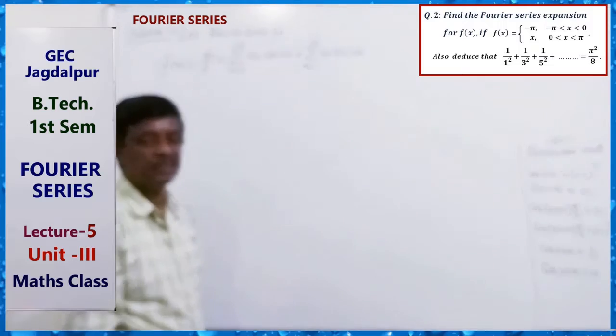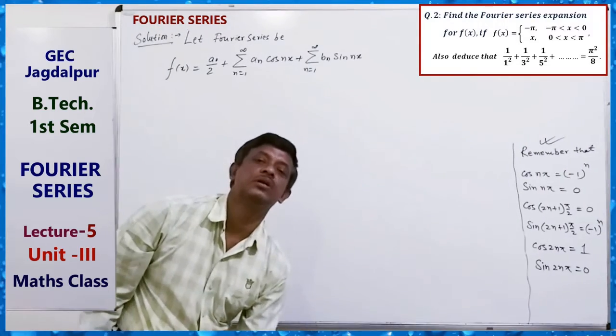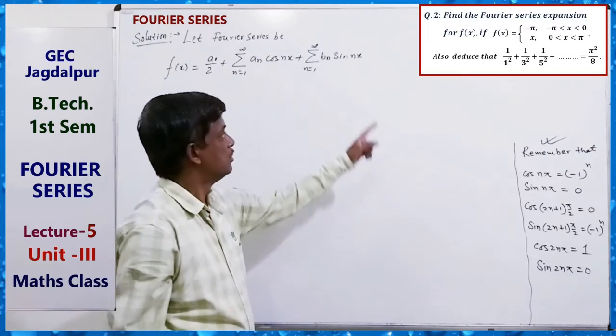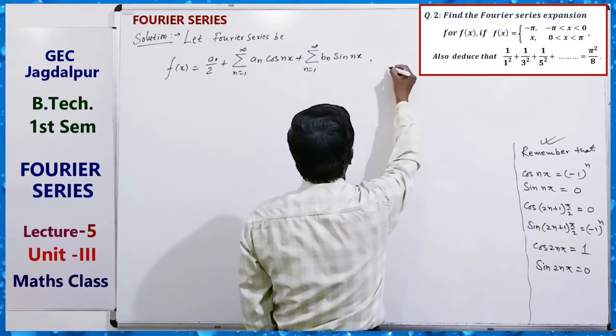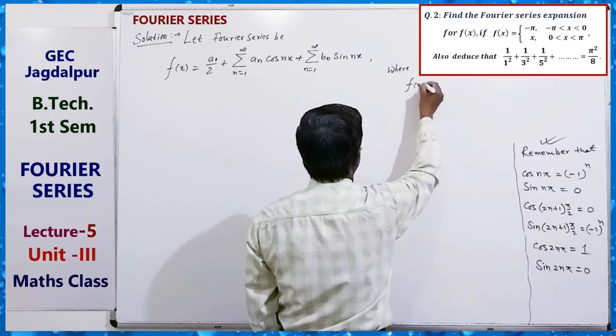Because here the interval is minus pi to pi, and one point is a point of discontinuity. Okay, so that is where f(x) is equal to what?